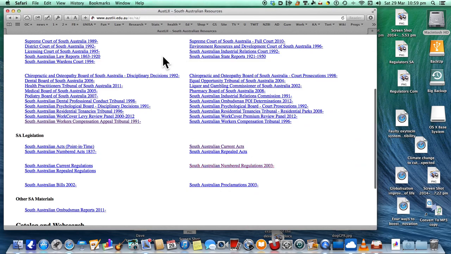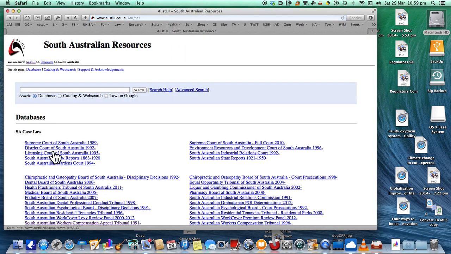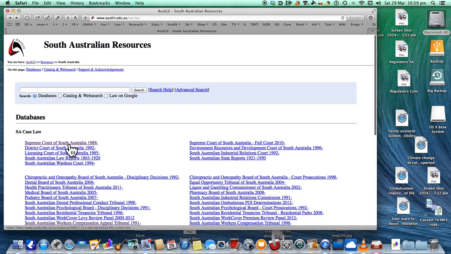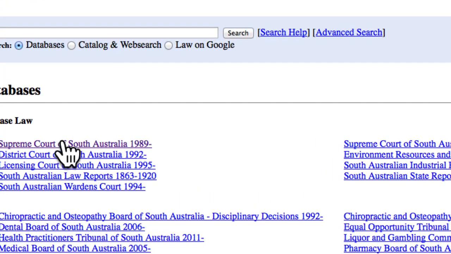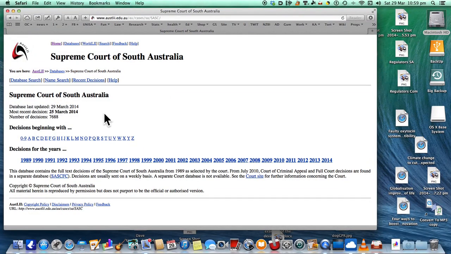I'll show you a little bit more about the site because it's a fantastic site. Not only can you get, let's look at South Australia, and what we'll do is we'll look at the Supreme Court of South Australia. So I'm hopefully not clicking too fast for this, because it's much bigger on my screen. So Supreme Court of South Australia, and we can actually do a search.